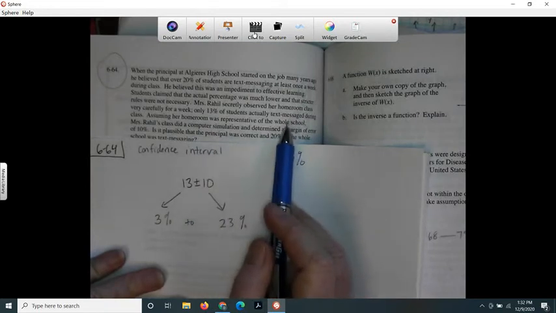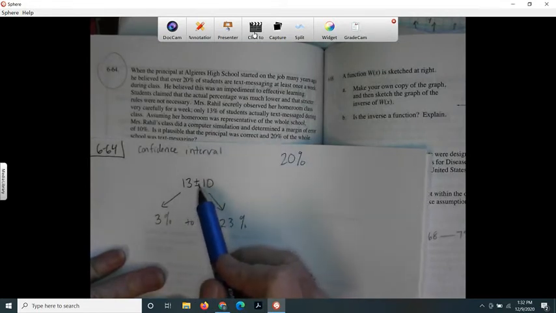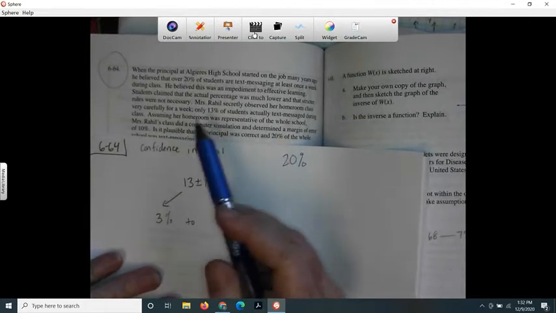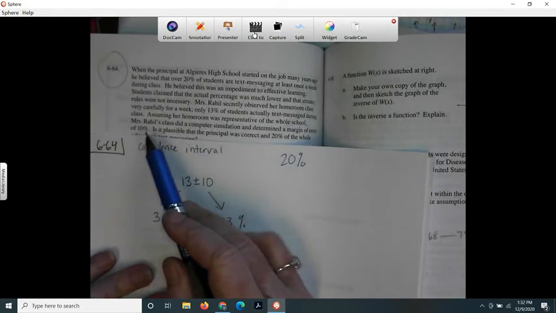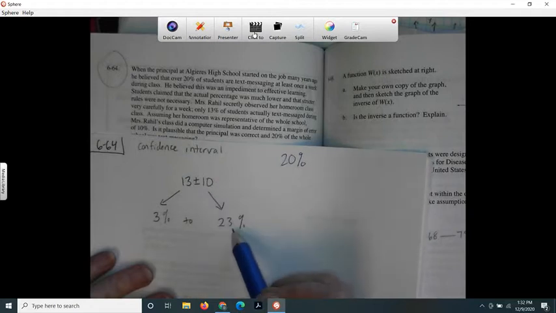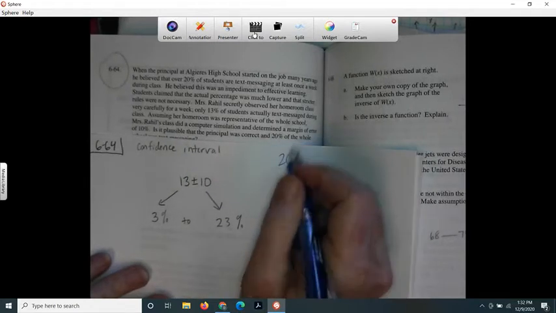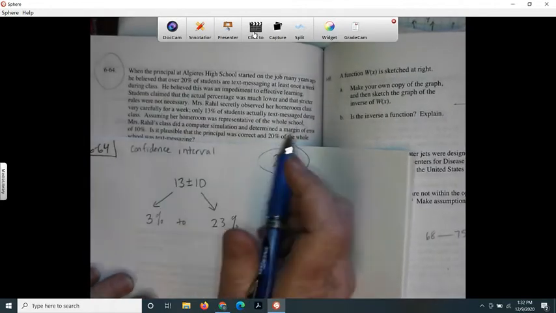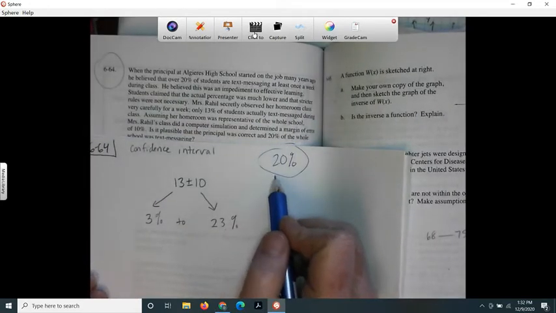whole school. So 13% plus or minus the margin of error. They told us they did the simulation and that the margin of error is 10. So 13 minus 10 is 3%. 13 plus 10 is 23%. This is the suspicion, Mr. Whoever the principal is. He thinks that kids are texting 20% of the time.